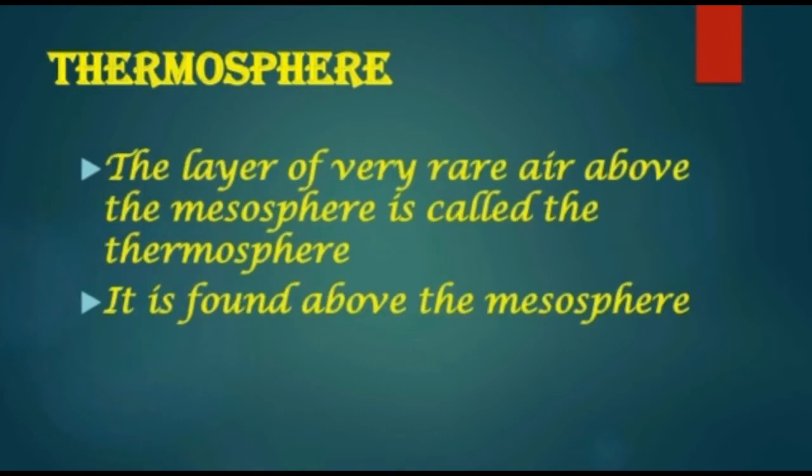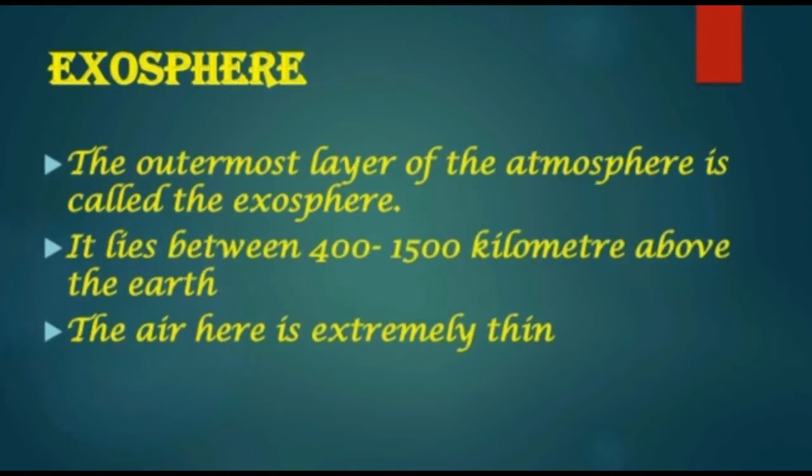Next one is thermosphere. The layer of very rare air above the mesosphere is called the thermosphere. It is found above the mesosphere. Next one is exosphere. The outermost layer of the atmosphere is called the exosphere. It lies between 400 to 1500 km above the earth. The air here is extremely thin.